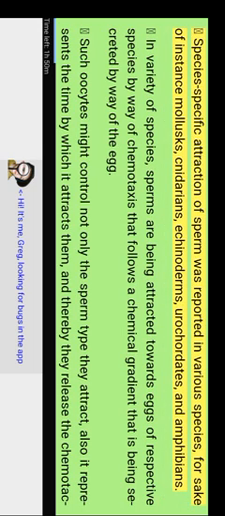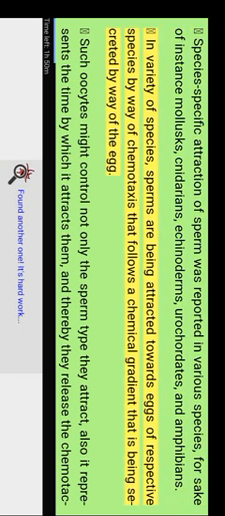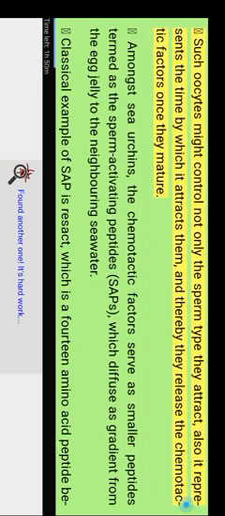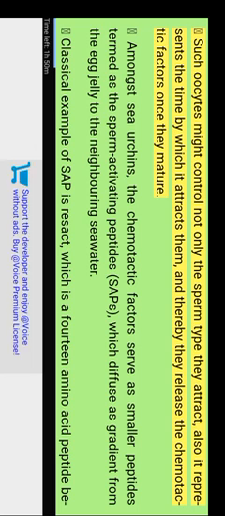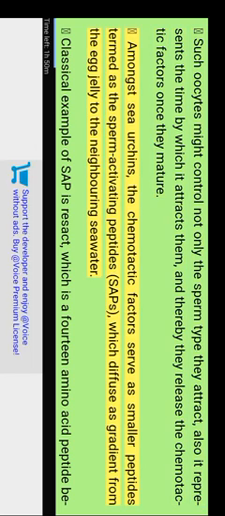Species-specific attraction of sperm was reported in various species, for instance, mollusks, cnidarians, echinoderms, urochordates, and amphibians. In a variety of species, sperm are attracted towards eggs of the respective species by chemotaxis, following a chemical gradient secreted by the egg. Such oocytes might control not only the sperm type they attract, but also the time at which they attract them, and thereby they release the chemotactic factors once they mature. Among sea urchins, the chemotactic factors are smaller peptides termed sperm-activating peptides, SAPs, which diffuse in a gradient from the egg jelly to the neighboring seawater.